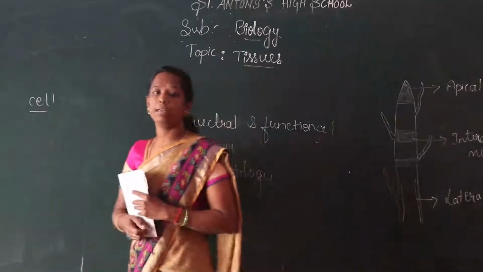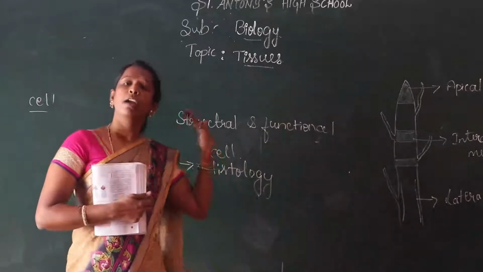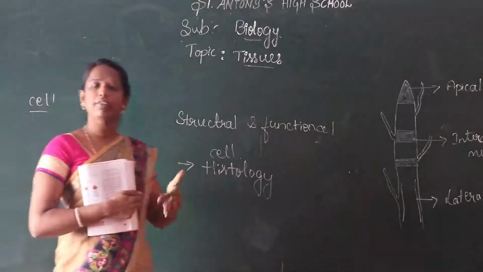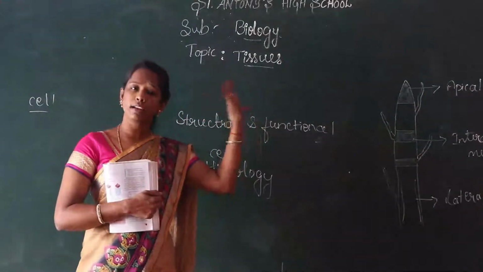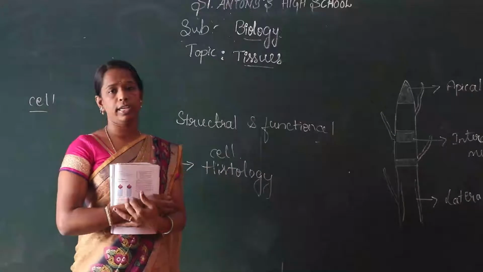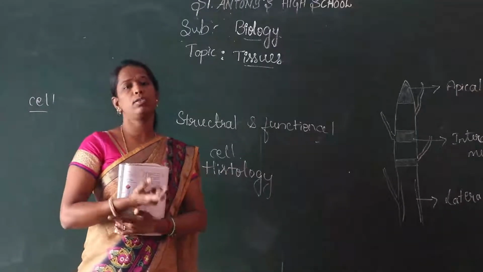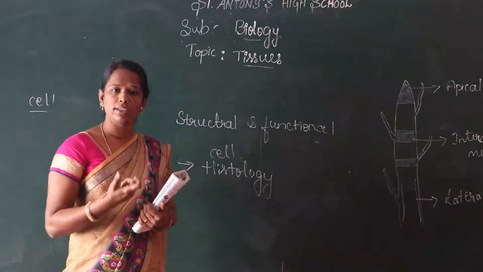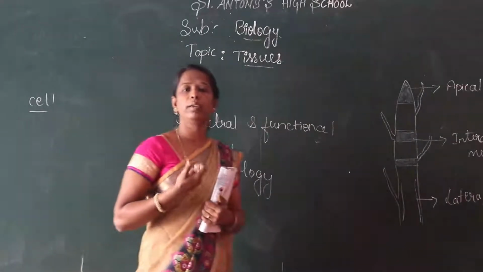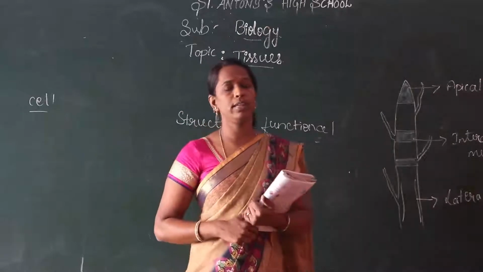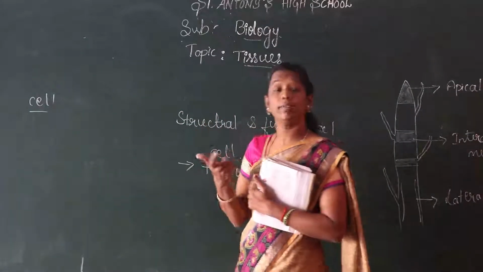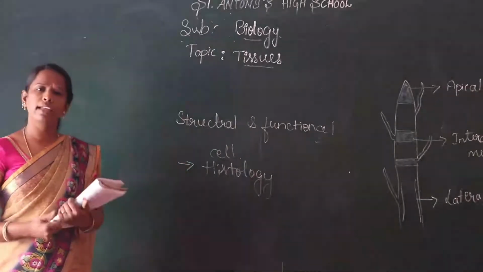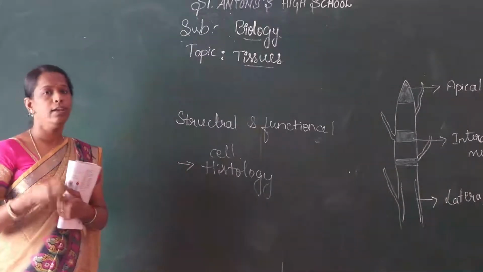The animals also grow. For example, when we take a human being, the child grows into an adult and then reaches older age. Other animals also grow. For example, an egg hatches, the young one grows and then becomes an adult, like a hen. Both plants and animals grow.